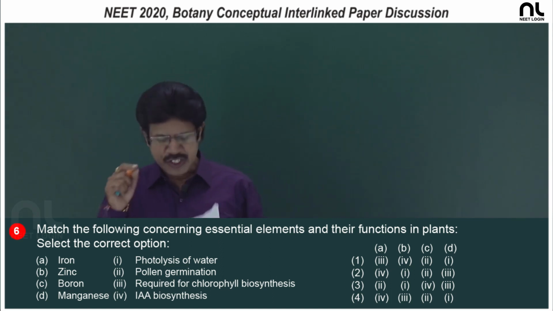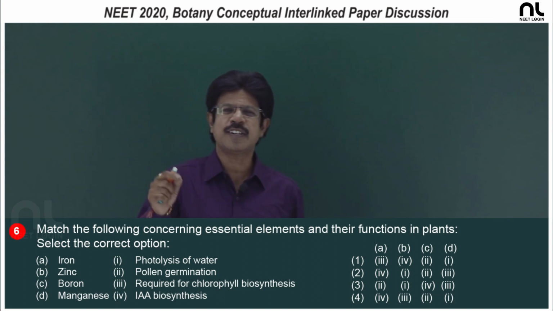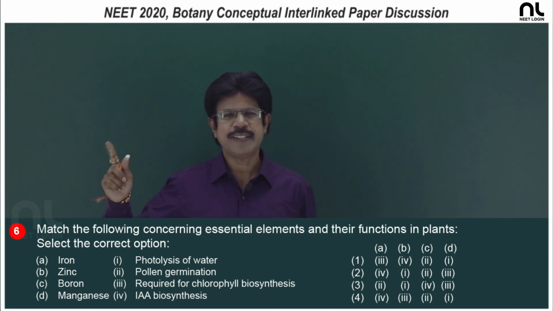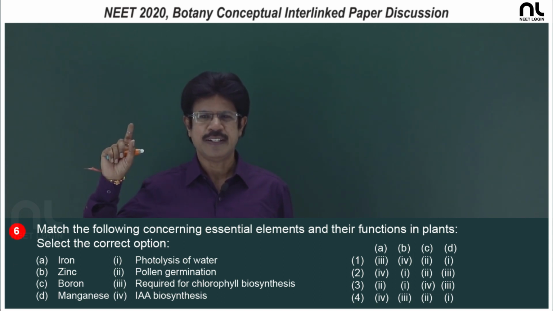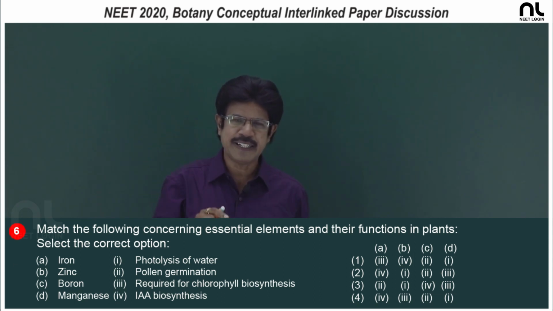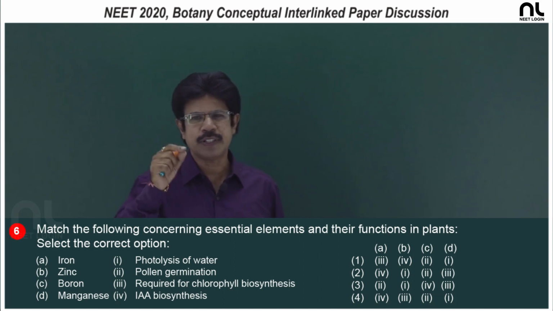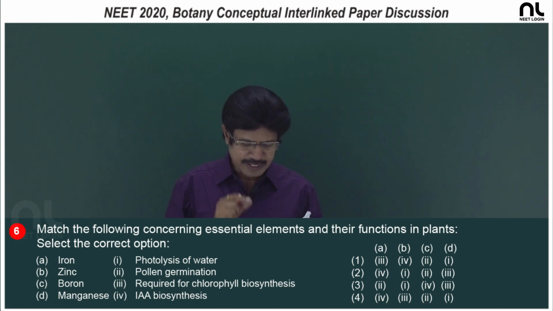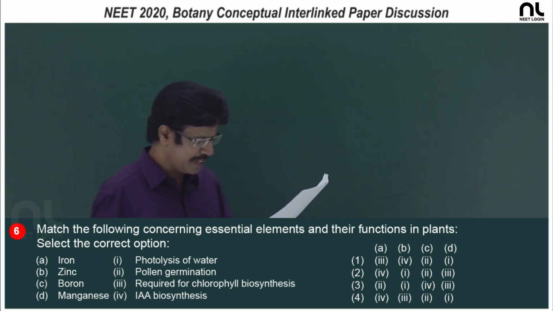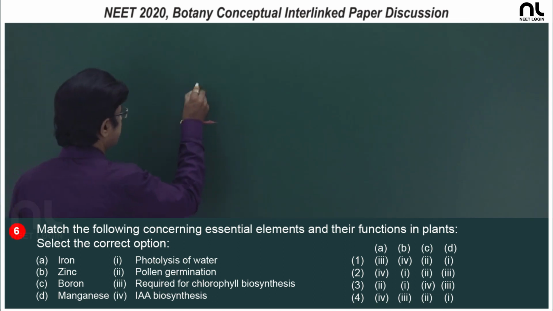Manganese, well defined function of the manganese is photolysis of water. In photolysis of water, calcium, manganese and chlorine. So, well defining function of the manganese, that is associated with the oxygen evolving complex in the lumen side, is the manganese. So, right option it is the first option.